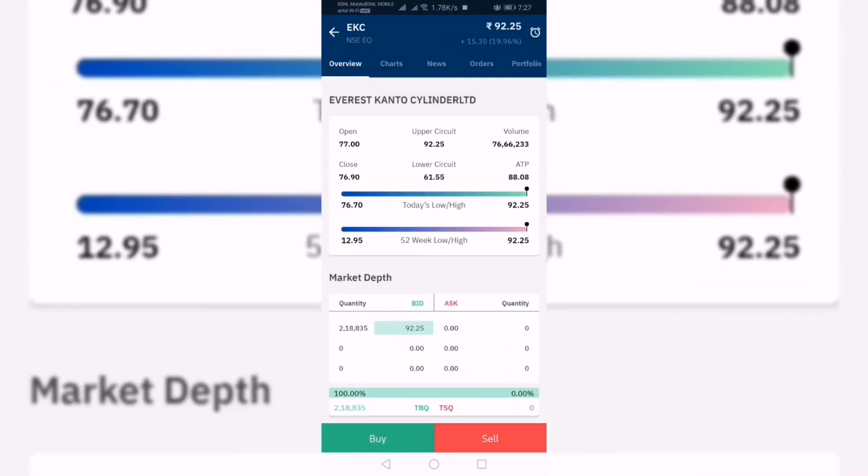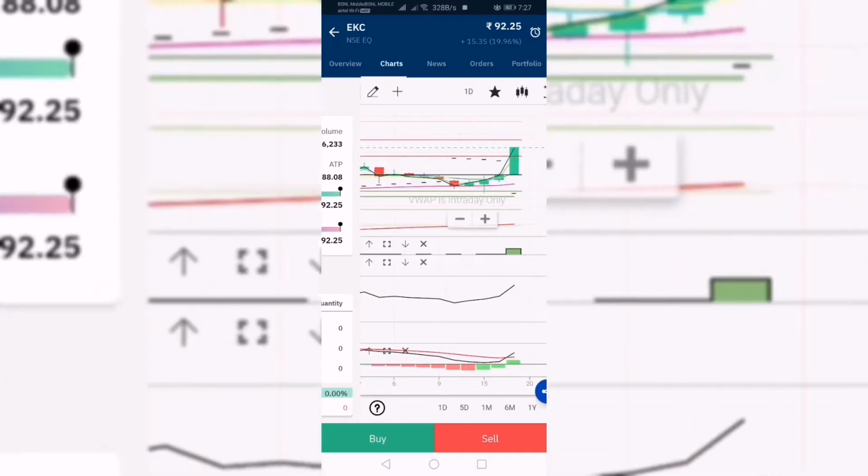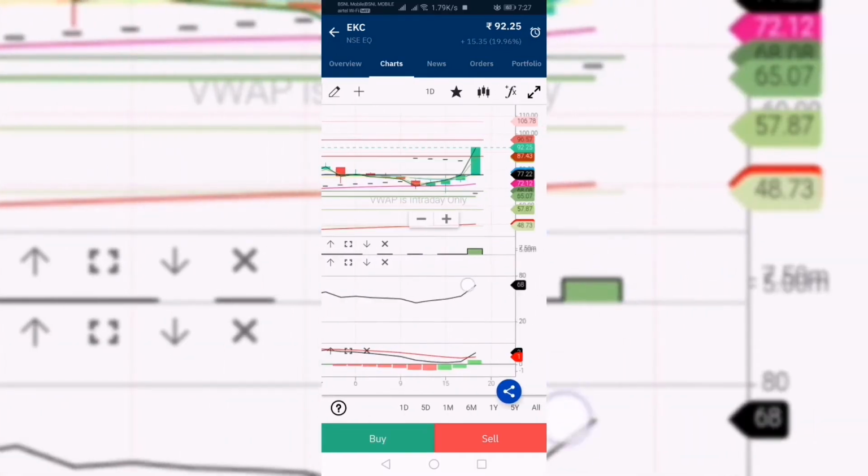Today we are going to show you the chart analysis of Everest Kanto Cylinder Limited. You can see today it has been upper circuited. If you get a chance, you can buy.